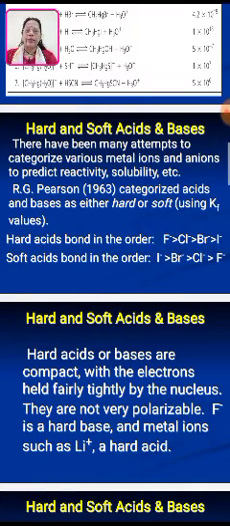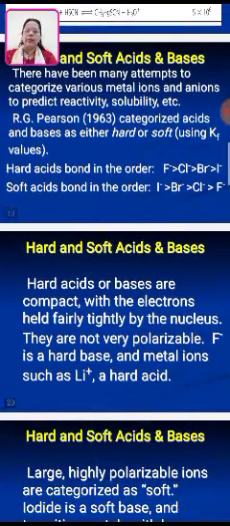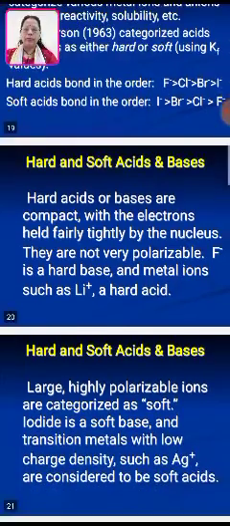Hard acids or bases are compact, with the electrons held fairly tightly by the nucleus. They are not very polarizable. F- is a hard base and metal ions such as lithium are hard acids. That is why a strong bond is formed between hard acids and hard bases, forming a strong ionic bond.